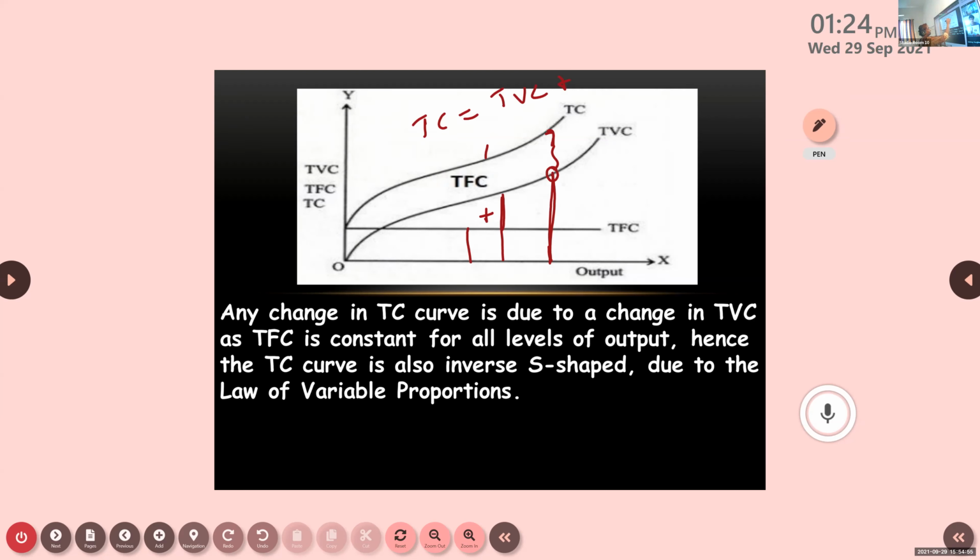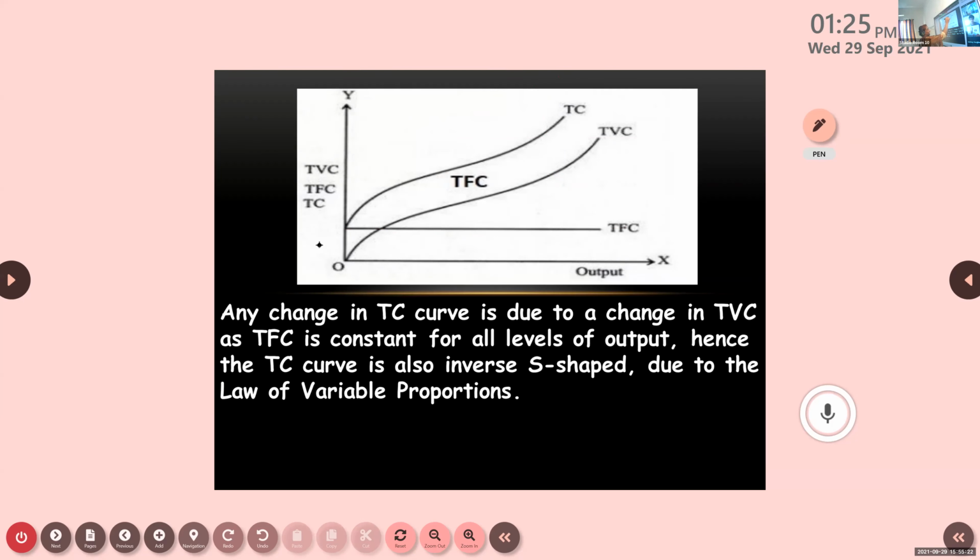So the gap between TC and TVC is TFC. For example, if we give 10 units for TVC and 5 for TFC, the total will be 15. So when we take the full 10 for variable cost, what is remaining? This much is remaining, and that shows TFC.